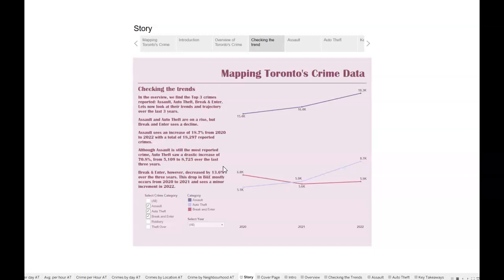But we do see that assault cases and auto theft cases have really increased over the last 3 years. So let's take a deeper look into these two crimes. Let's take a look at assault.